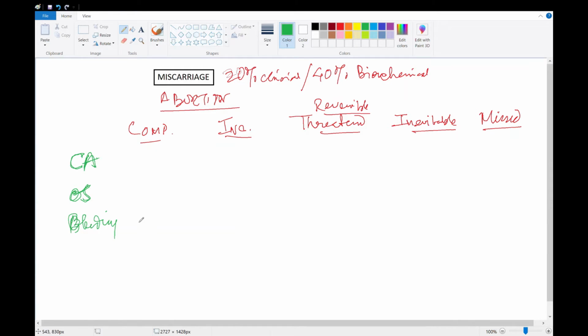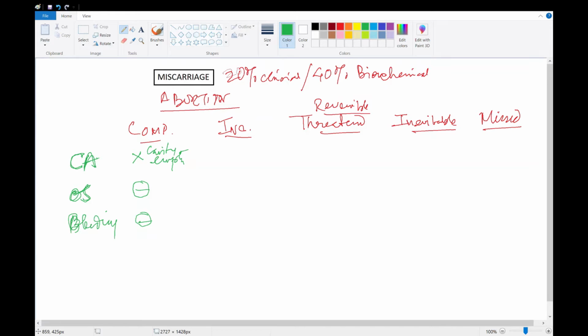So in a complete abortion, the products have already gone out of the uterus and the uterus is now contracted, empty, and os has closed. There is no bleeding. There is no question of cardiac activity because the cavity is empty. Now coming to incomplete abortion.